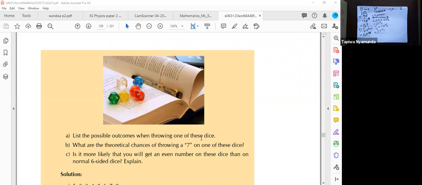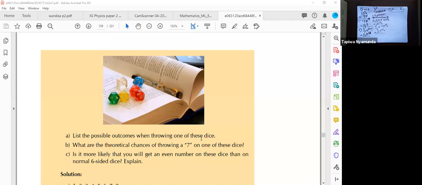When we are talking about possible outcomes of an event, that is what answers we are expecting when the event occurs. For example, when we are talking about weather on a day, it can be rainy, it can be windy, it can be sunny.